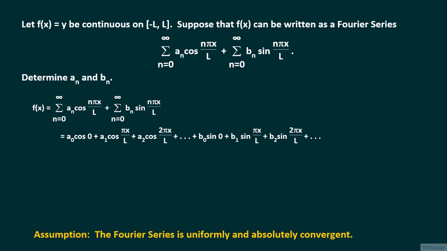Suppose that f of x is equal to its Fourier series on the closed interval. We multiply both sides by cosine m pi x over L. Because we assume the Fourier series to be uniformly and absolutely convergent, we can carry out term-by-term multiplication by cosine m pi x over L to the Fourier series.